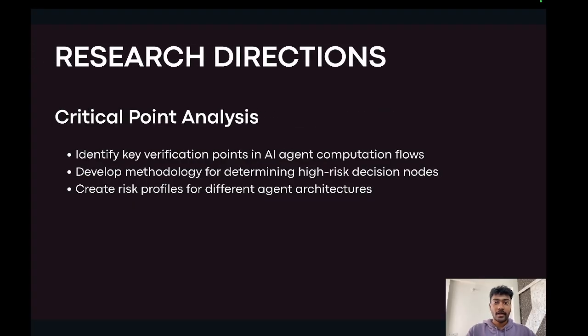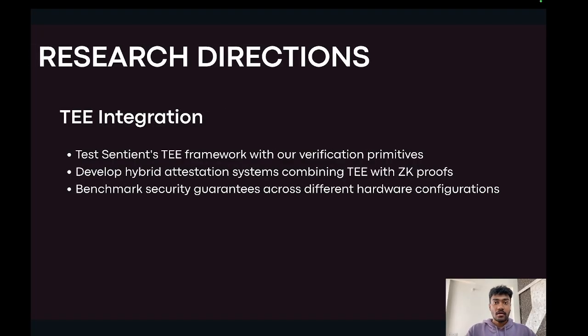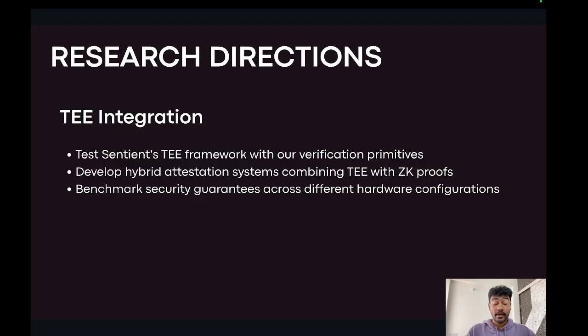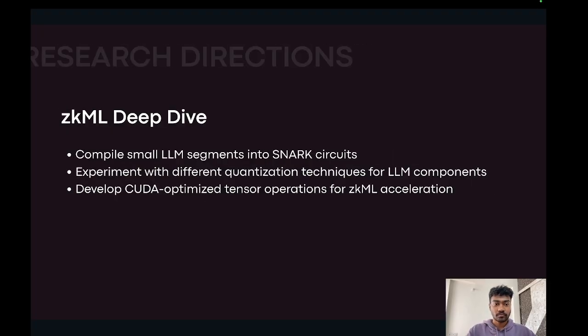Next is critical point analysis. With the help of our mentor, we want to identify key verification points in AI agent computational flows, develop a method for determining high-risk verification nodes, and create risk profiles for AI agent architecture. It's a very important phase of our research. Then we also want to use the Sentience TEE enclave framework and create a hybrid model where we use TEE attestations and ZK proofs. We want to explore that in our research.